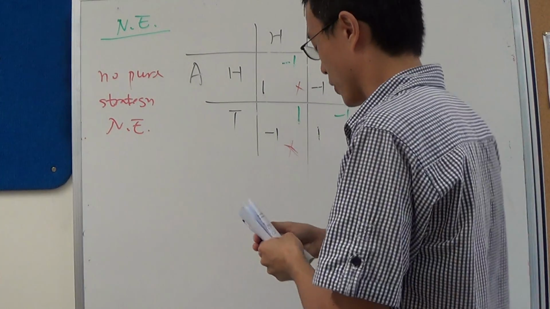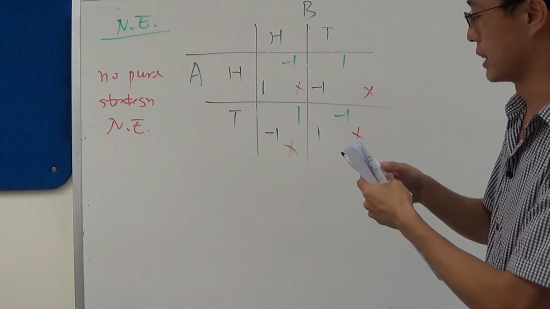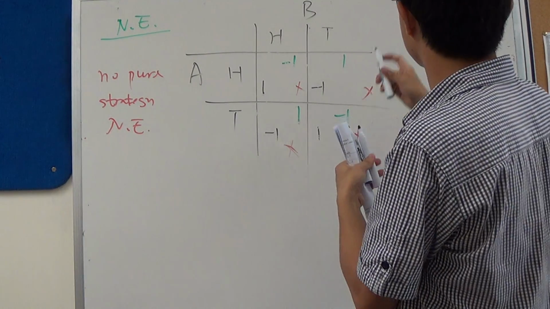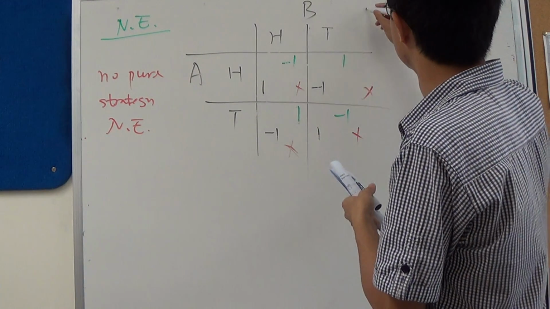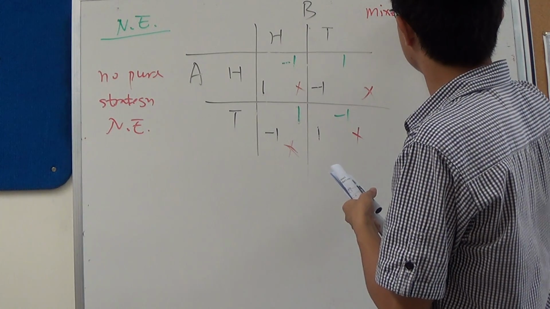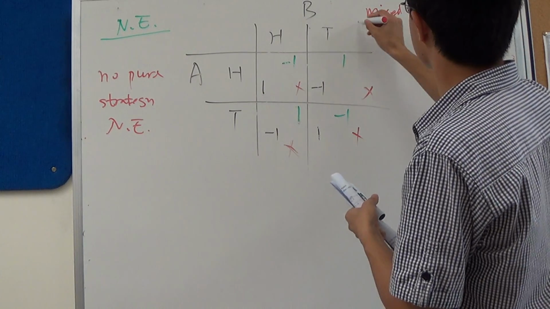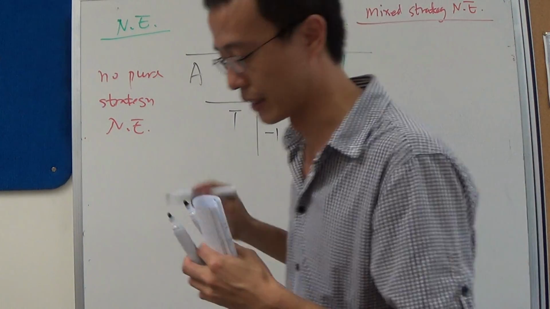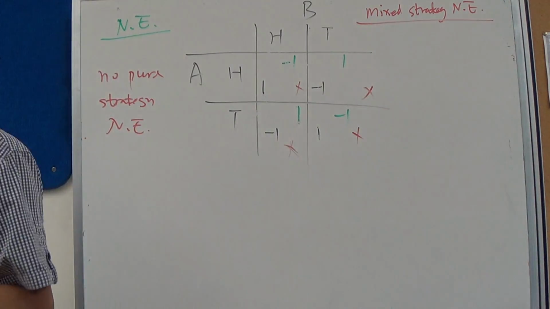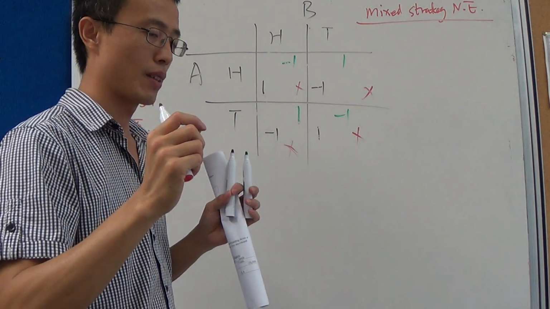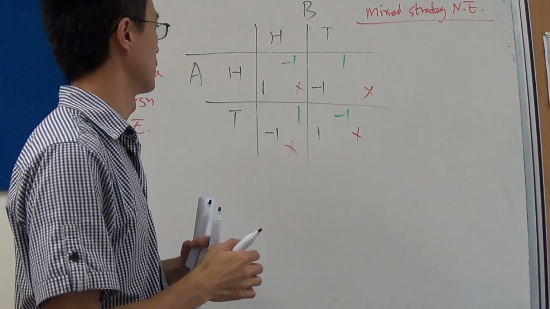Okay, so now we want to check whether there's a mixed strategy Nash equilibrium. Mixed strategy means that we are going to mix up the actions.